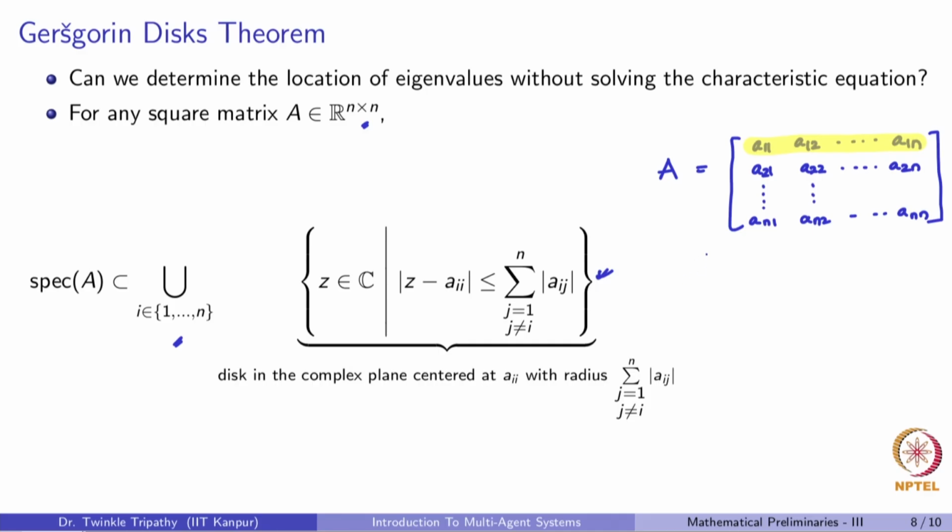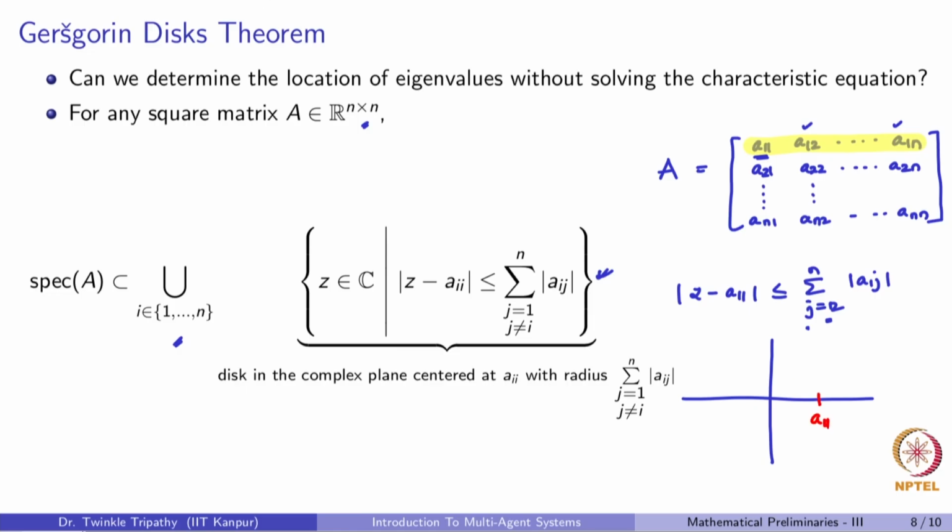Then the Gershgorin disk is simply a disk centered at A11, where the radius of the disk is equal to the summation of the absolute values of all of the off diagonal entries in that row, meaning it goes from j equals 2 to n.